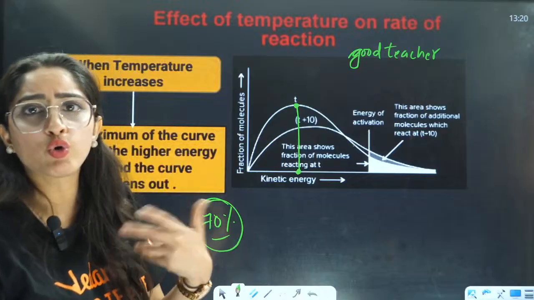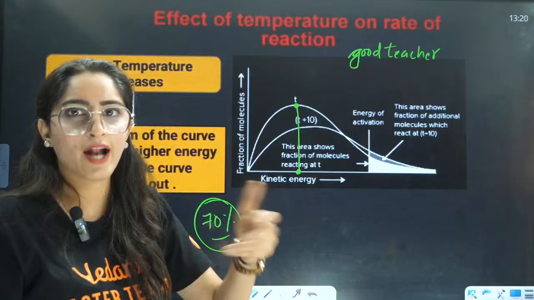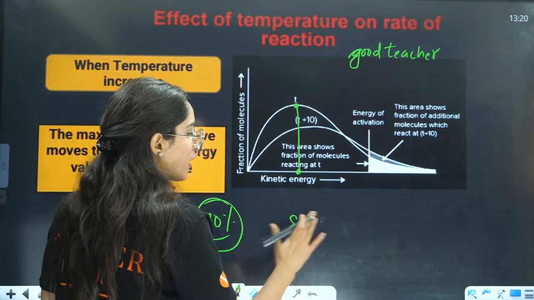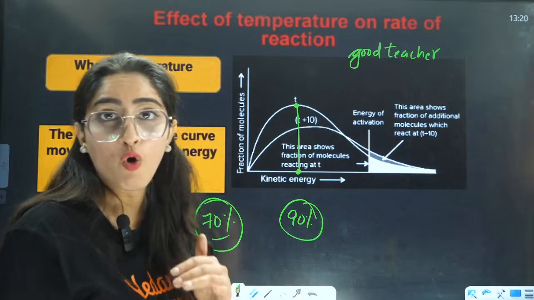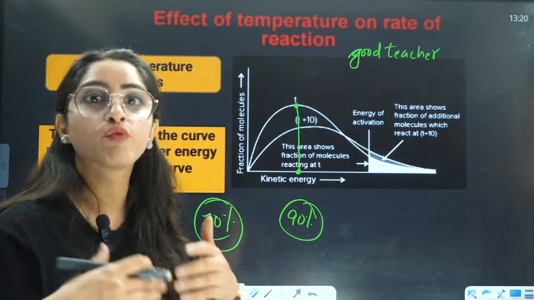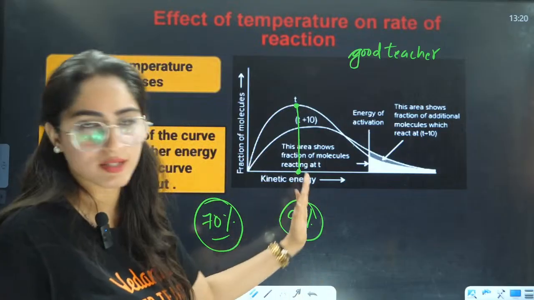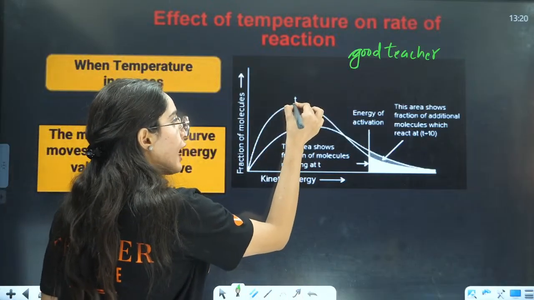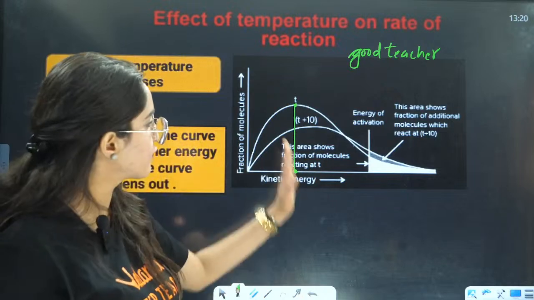But now they have a good teacher. So those students who just needed a good teacher and concept clarity will score around 85, maybe 90%. That means now in that class, most of the students will shift towards scoring good marks, right? It is the same thing here. Earlier, they had low temperature, so the most probable kinetic energy was less.